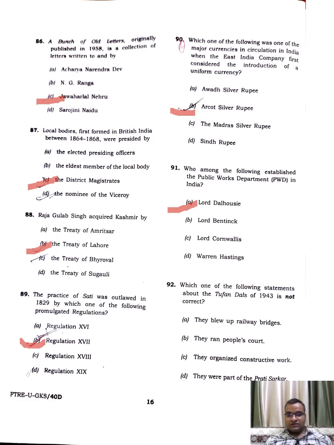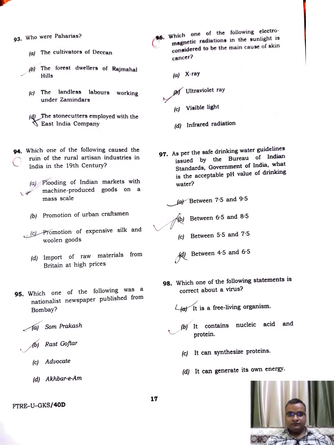Which one of the following statements is Tufan Dal? I left it. Who were Paharias? The forest dwellers of the Rajmahal Hills. Which one of the following statements explains the ruin of the rural artisan industry in India in the 19th century? Flooding of the Indian market with machine-produced goods on a mass scale.